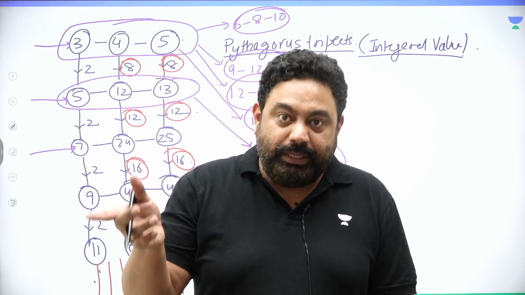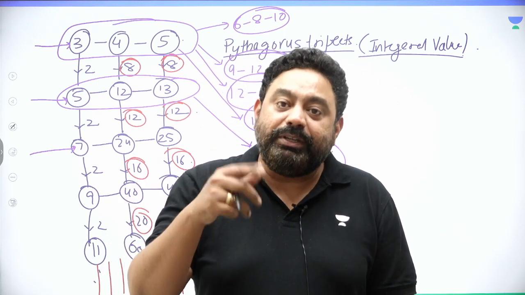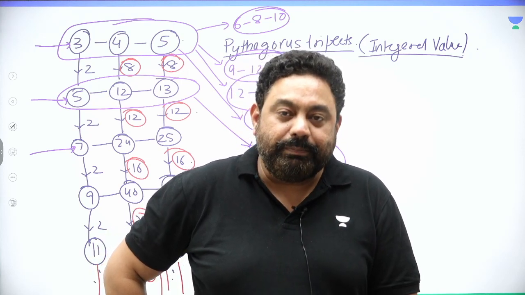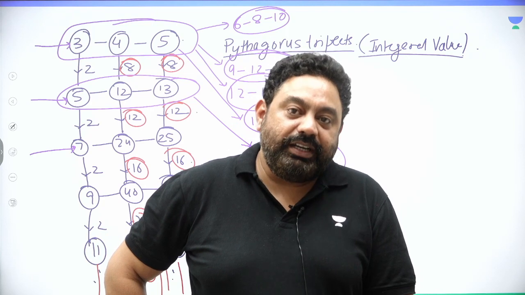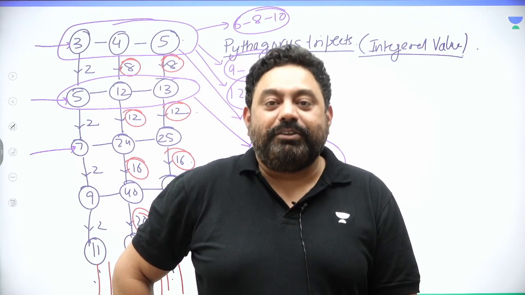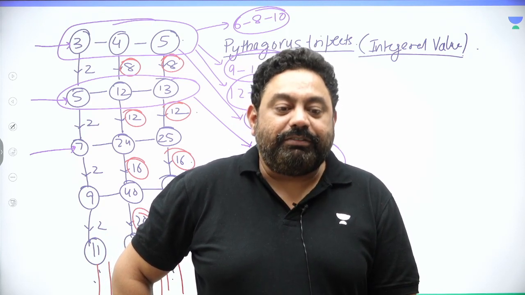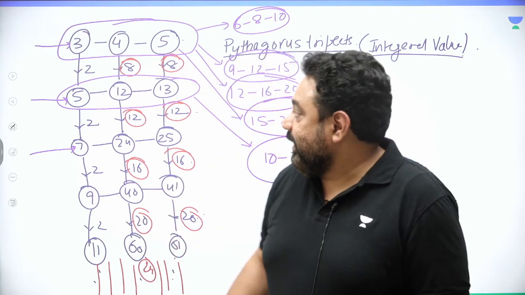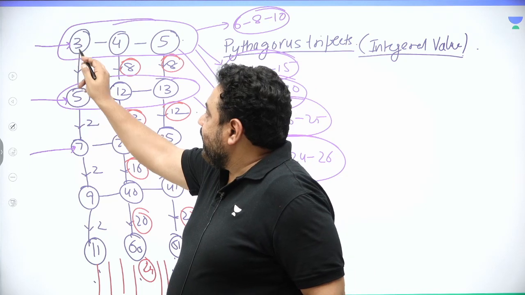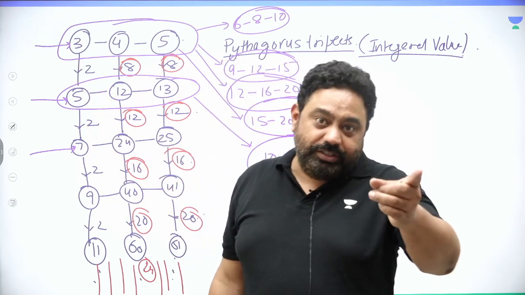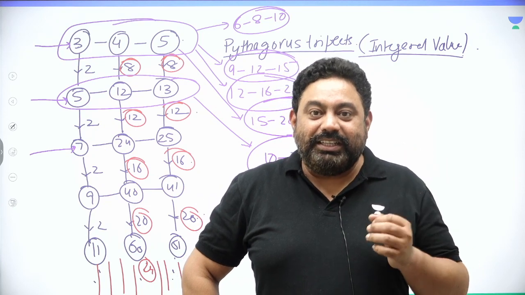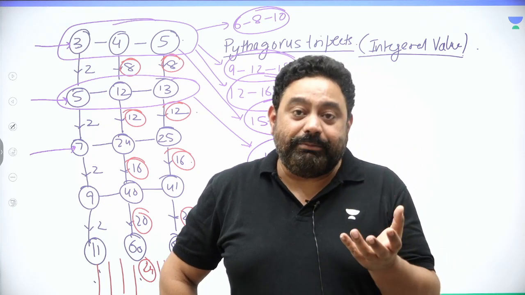There may be a Pythagorean triplet starting with 5 where the remaining two sides are non-integers or fractions. It may be possible, but with 5 and the other two sides integers, there is only one unique Pythagorean triplet: 5, 12, 13. I hope you keep this in mind, which means 3 has only one, 5 has only one, 7 has only one, because 3, 5 and 7 are prime numbers.